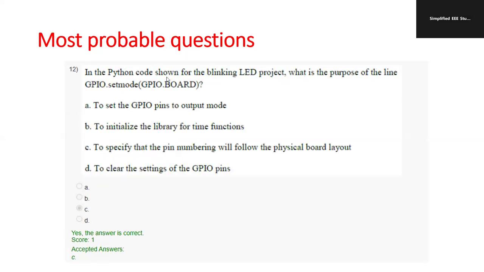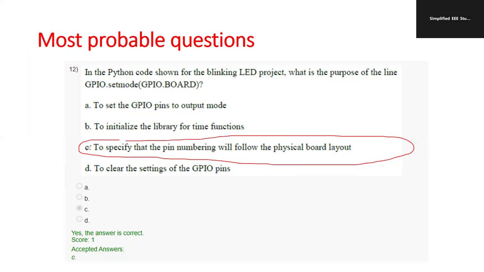In the Python code shown for the blinking LED project, what is the purpose of the line GPIO.setmode(GPIO.BOARD)? The purpose is to specify that pin numbering will follow the physical board layout. Option C is the correct answer. Go for option C, to specify that pin numbering will follow the physical layout. So kindly check option C. Option C is the correct answer.